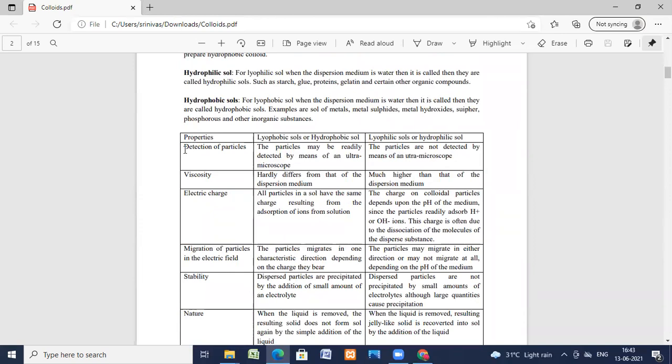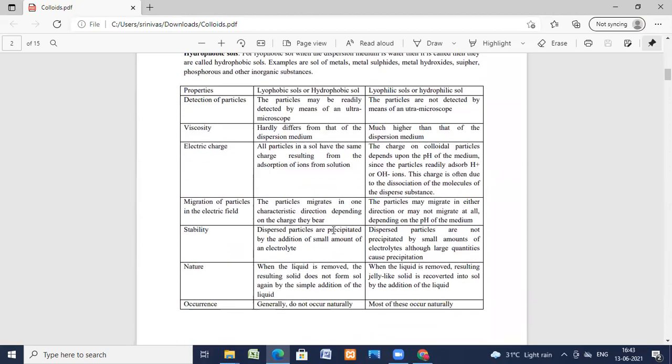We'll see the properties, the detection of the particles. The properties of lyophilic colloids and lyophobic colloids, we'll see. The particles may be readily detected by means of ultramicroscope.